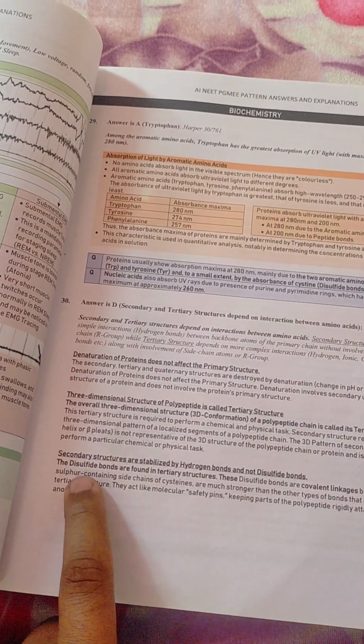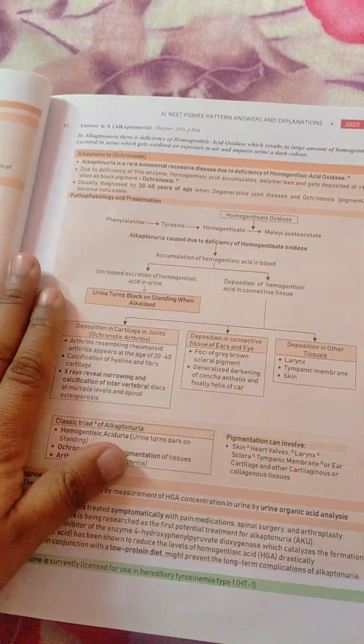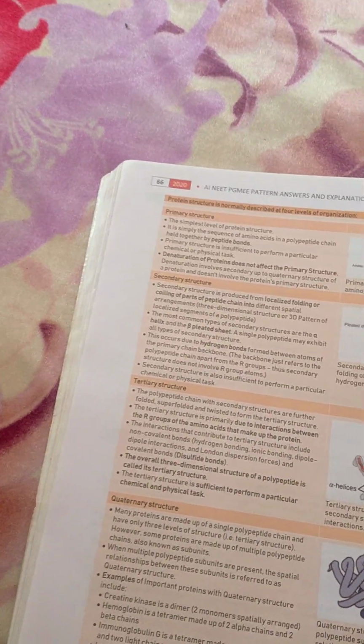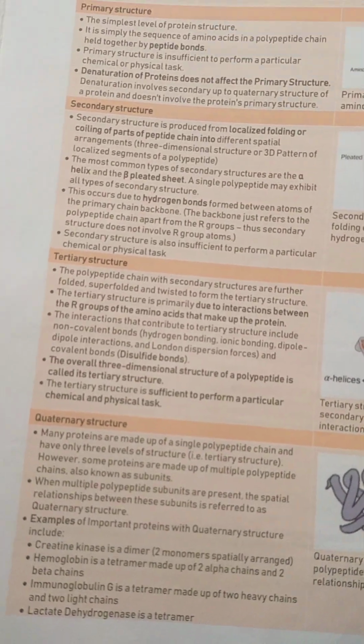What it has said just now is very important in other questions also. Furthermore, there are some explanations of these questions. Let us go in deeply. What is protein structure? What are the primary, secondary, tertiary, quaternary structures? Protein structure is normally described at 4 levels of organization. It has mentioned this also.